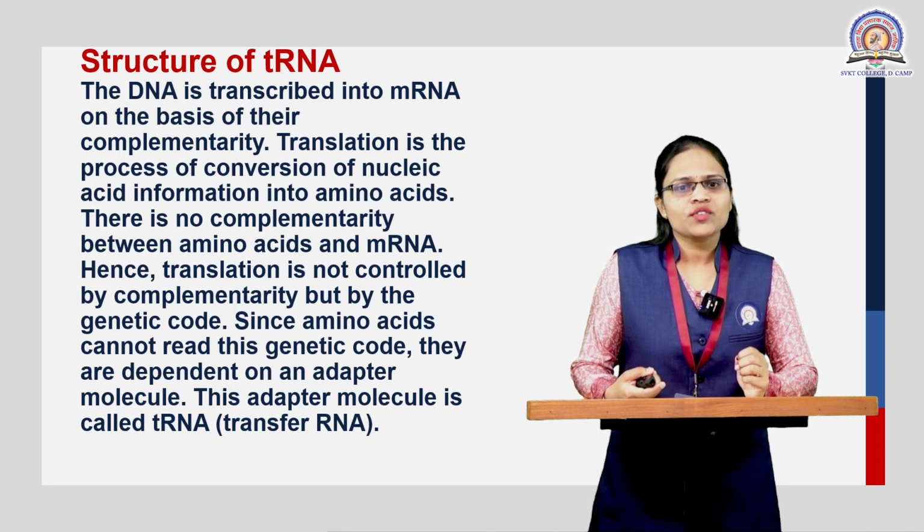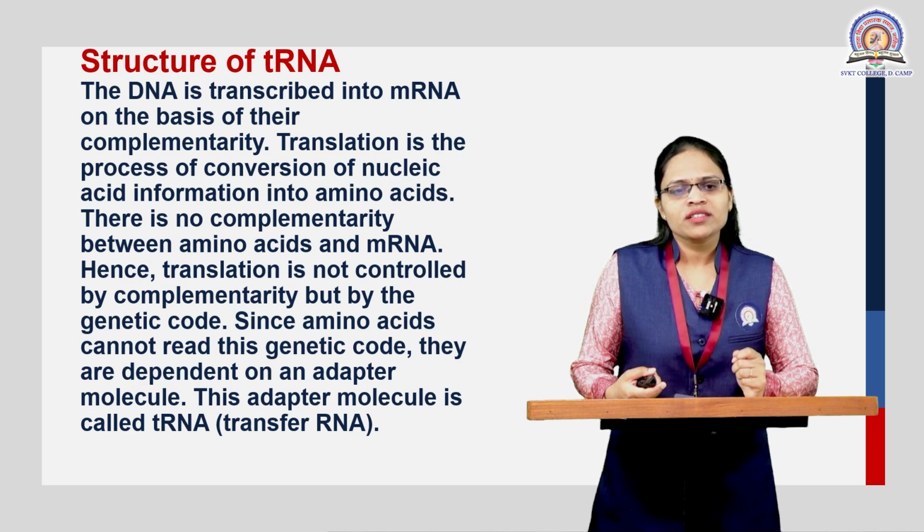The DNA is transcribed into the mRNA on the basis of complementarity. Translation is the process of conversion of nucleic acid information, that is the information of the DNA, into amino acids. There is no complementarity between the amino acids and the mRNA. Hence, translation is not controlled by complementarity but by the genetic code present on the mRNA.